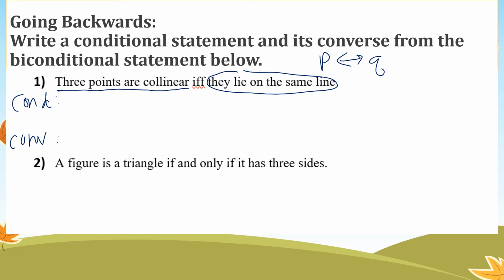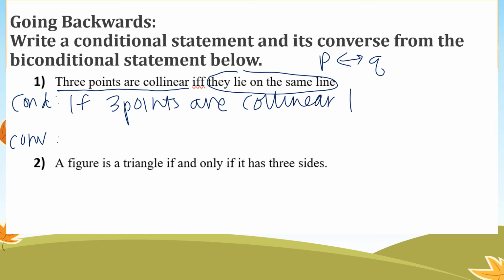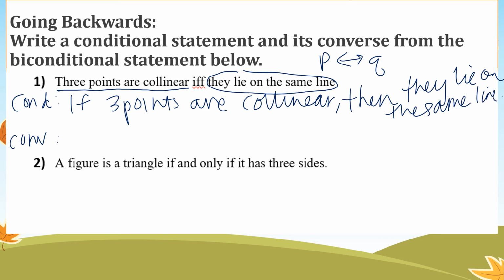So for my conditional, I would have if 3 points are collinear, then they lie on the same line. Then for my converse, I'm going to flip those.